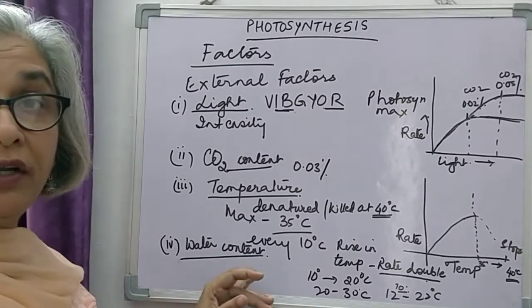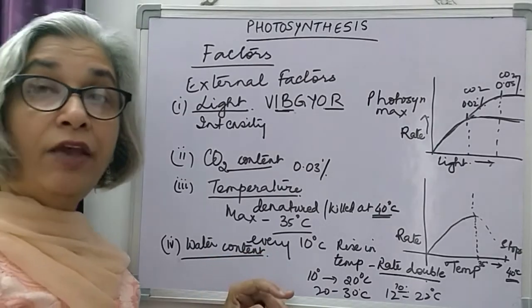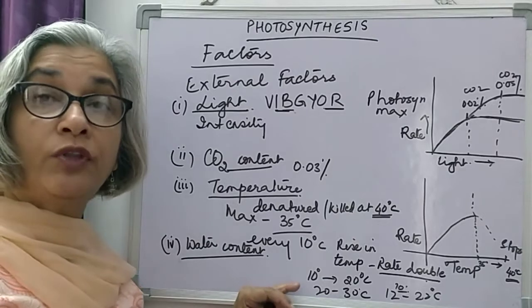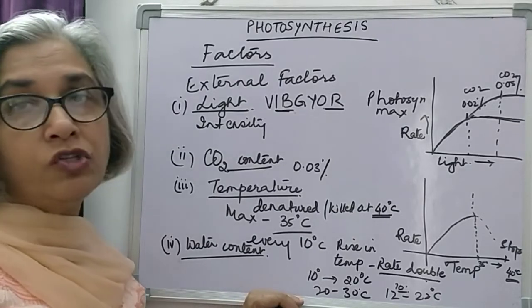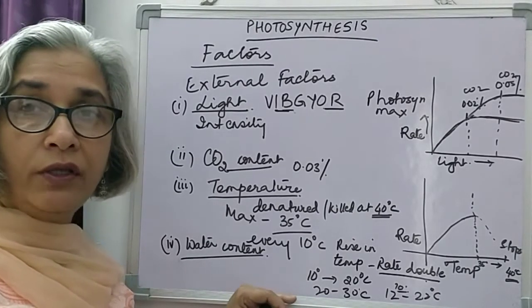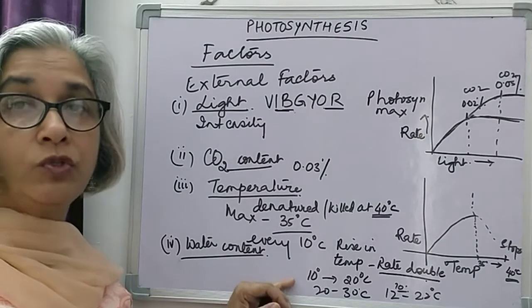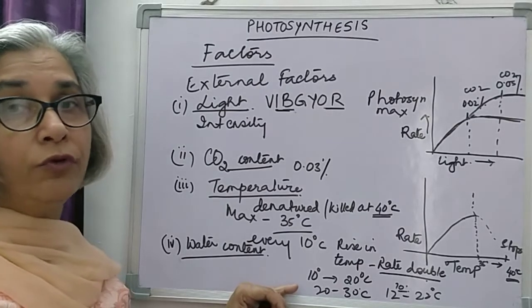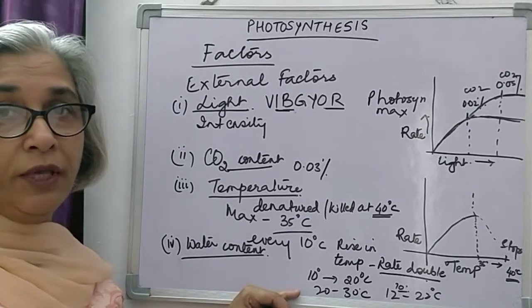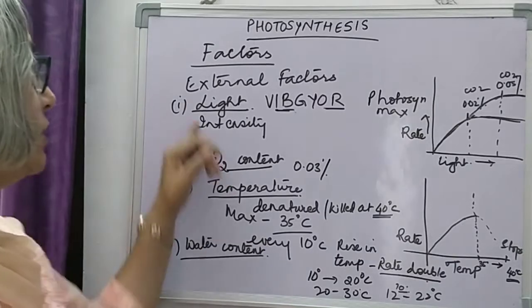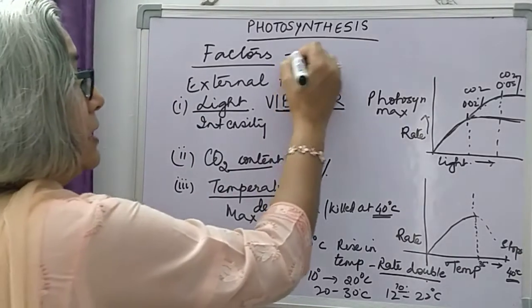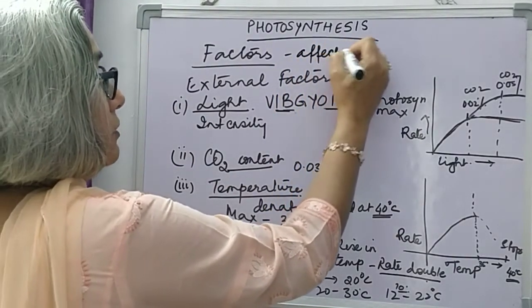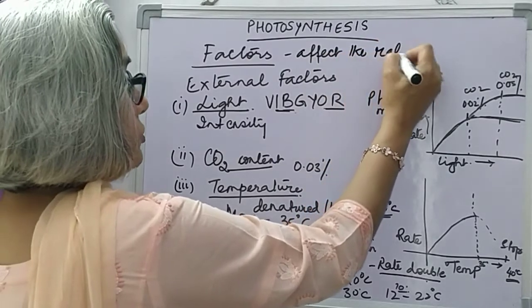Now, when is water less? If the rate of transpiration is more than the rate of absorption, or the soil is dry and does not have water, the roots will not absorb water. And if water is not available to the plant, photosynthesis rate is going to be affected. So these are 4 external factors that affect the rate of photosynthesis.